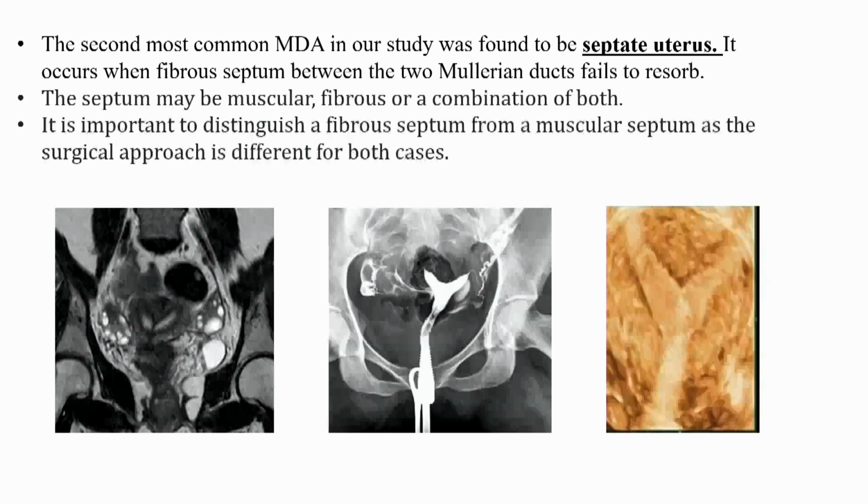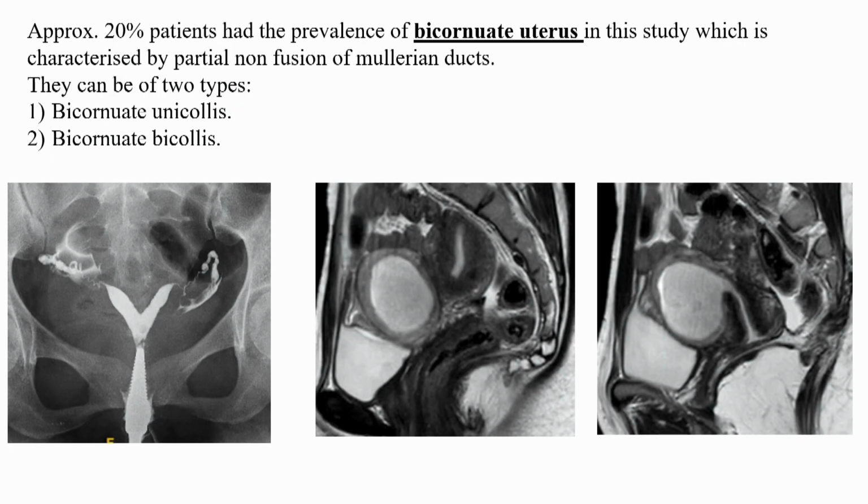This was the sagittal section of MRI, in which there were 2 uterine horns. There was a complication in one horn, which was obstructed, and this is the normal uterine horn. This obstructed horn is also seen connecting to the cervix. This was a case of bicornuate bicollis uterus.